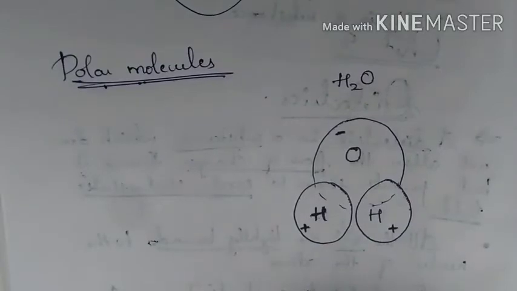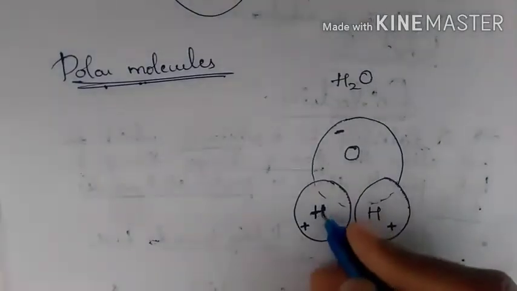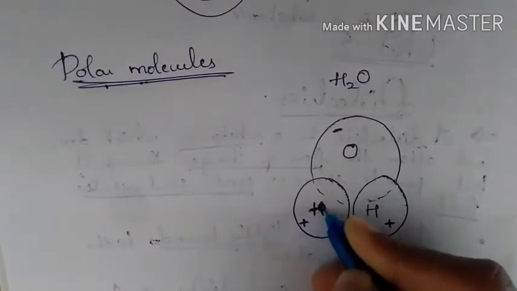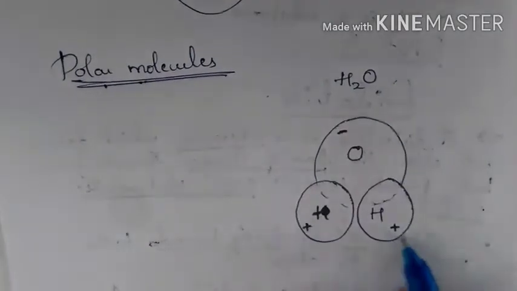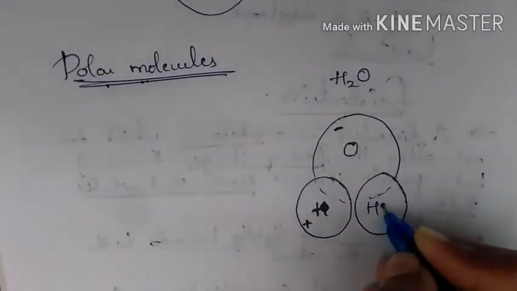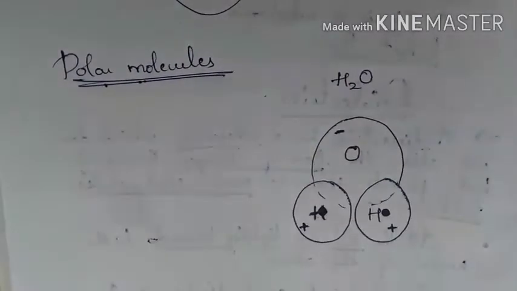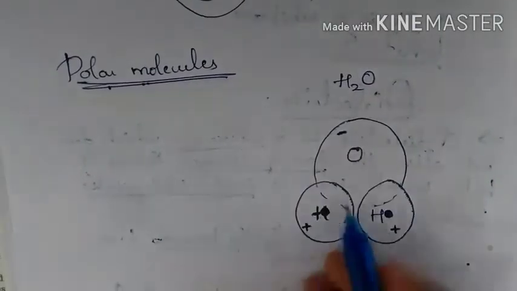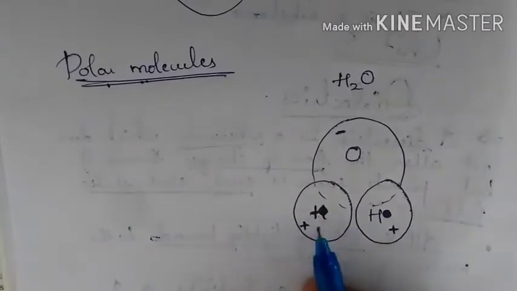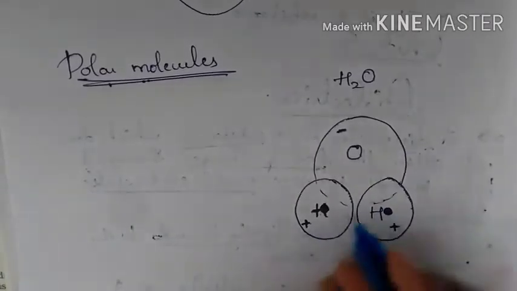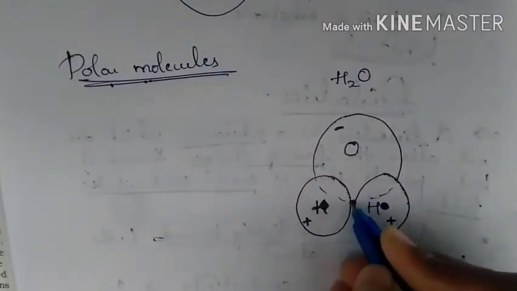So if you observe the center of mass of the hydrogen atom for the first atom, that will be somewhere here, center of mass. For the second hydrogen atom, the center of mass will be here. Now if you take the center of mass for these two hydrogen atoms, it would fall somewhere here.